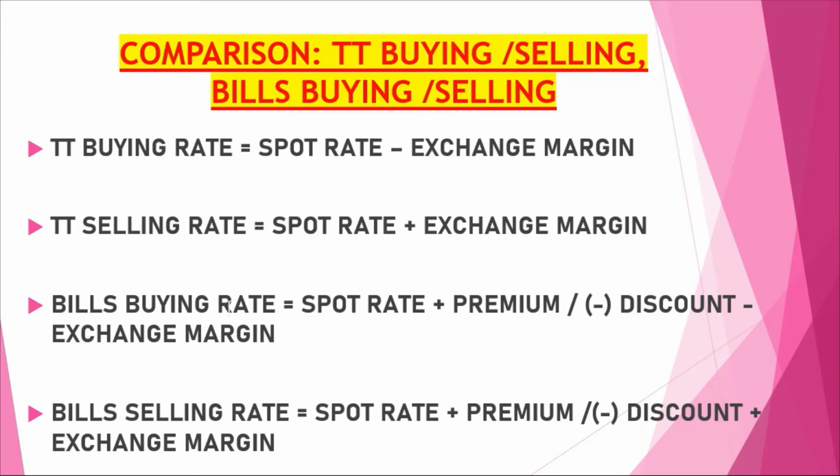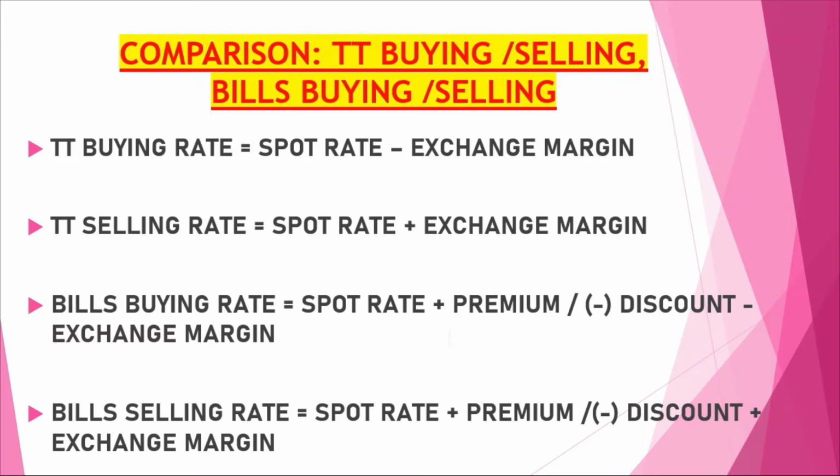You must remember that when buying is there, we have to subtract the exchange margin. In bill buying rate, actual transfer of foreign currency is not taking place, the payment is being done based on the bill. That's why we have to add premium or discount.